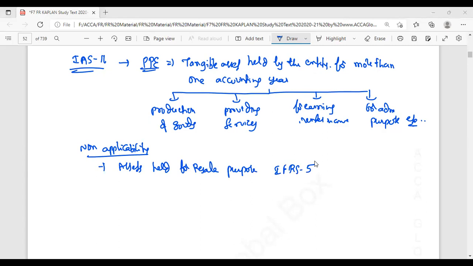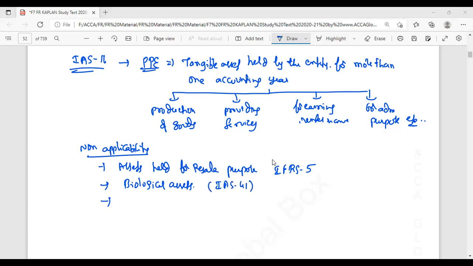Another one is biological assets, and this is covered under agriculture, that is nothing but IAS 41.